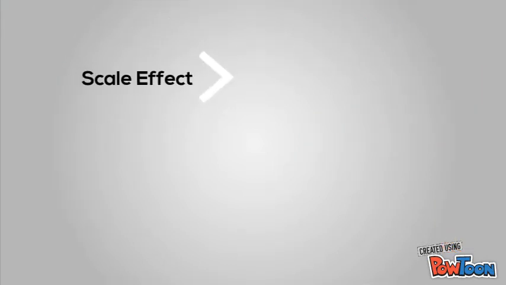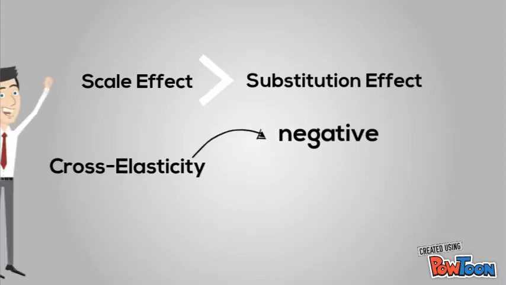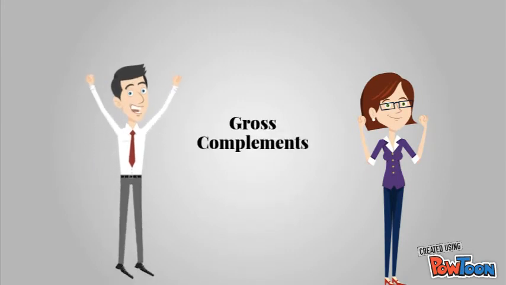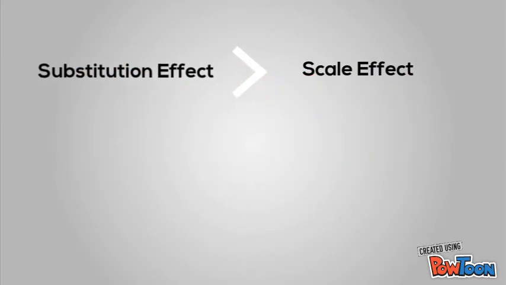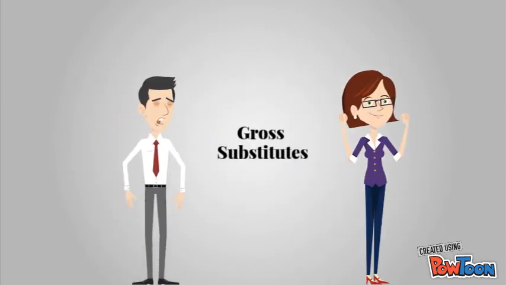If the scale effect is greater than the substitution effect, then the cross elasticity of demand would be negative. Managers and sales assistants would be gross complements. But in the case when the substitution effect is stronger than the scale effect, then these two are gross substitutes.